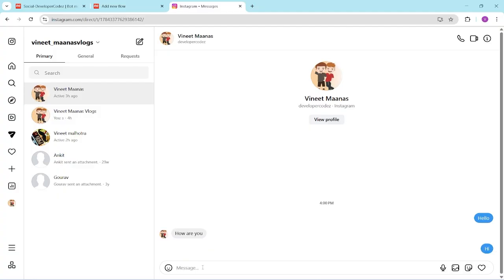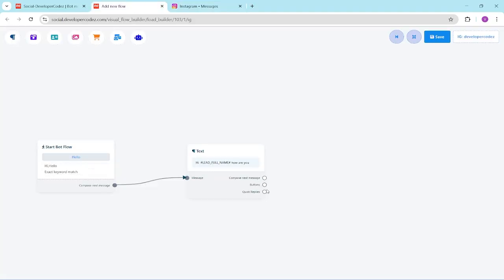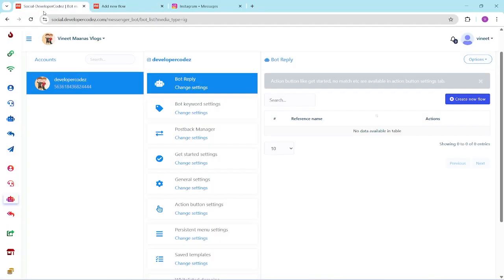so that it triggers the message, right? So it sends, it triggers, and now it automatically sends hi, how are you? This is how it works. If you want to send any button, any composed text message, any quick replies, you can also send those over there, right? In later videos I can explain how you can actually use this in e-commerce, if you want to automate something.